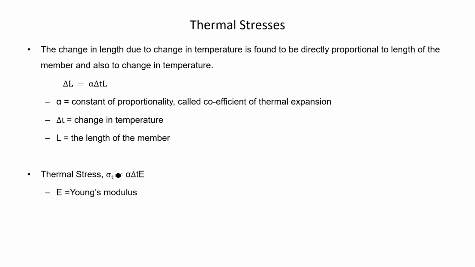Now, in this expression, it may be seen that this thermal stress is independent of the cross-section of the bar. So, thermal stress is independent of the length and cross-section of the material.